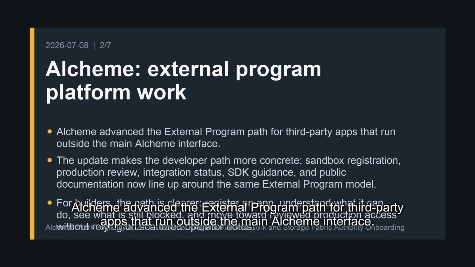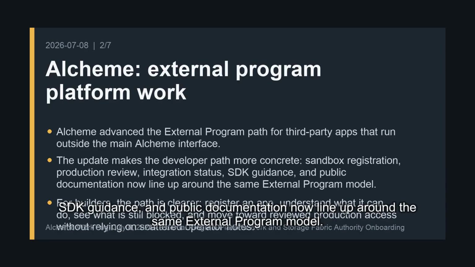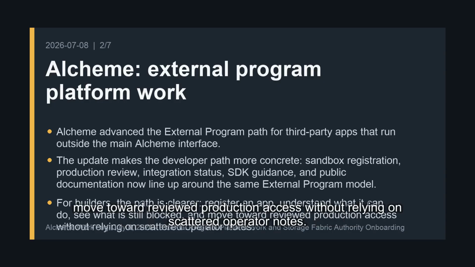Alcheme advanced the external program path for third-party apps that run outside the main Alcheme interface. The update makes the developer path more concrete. Sandbox registration, production review, integration status, SDK guidance, and public documentation now line up around the same external program model. For builders, the path is clearer. Register an app, understand what it can do, see what is still blocked, and move toward reviewed production access without relying on scattered operator notes.